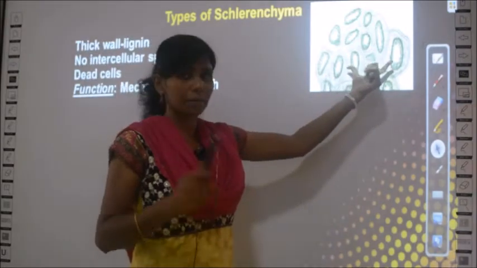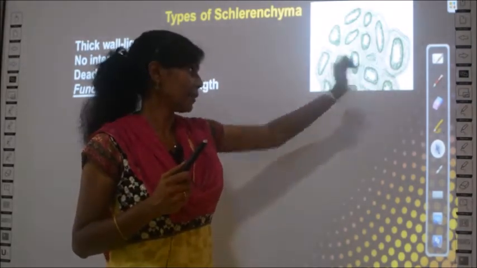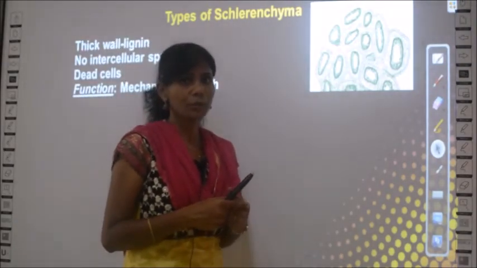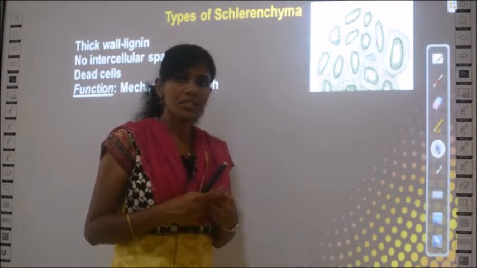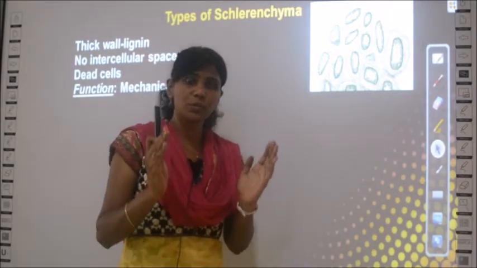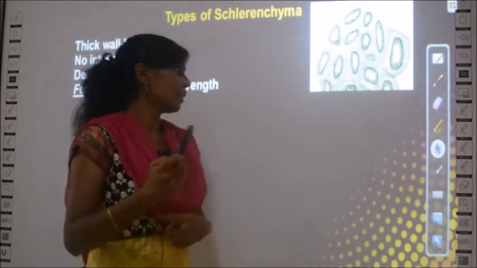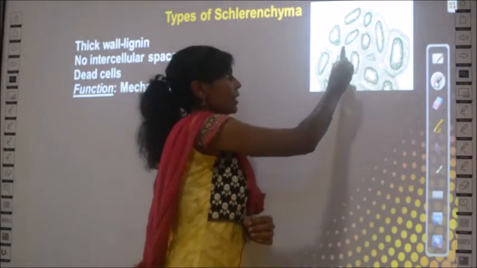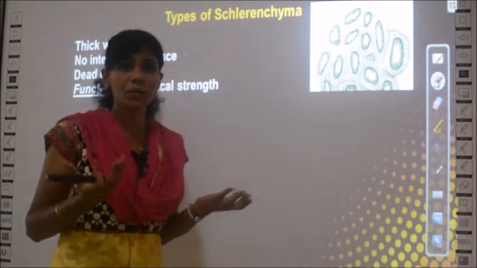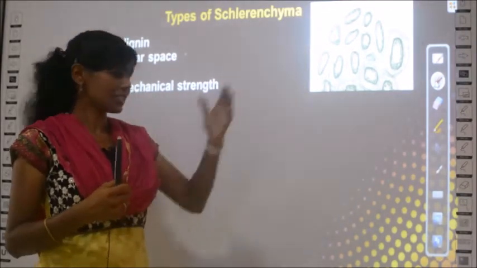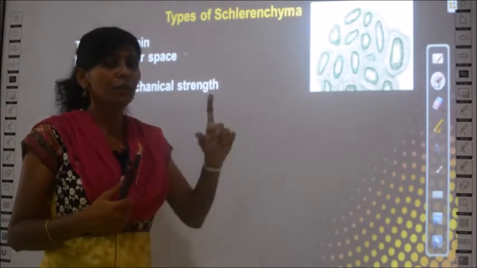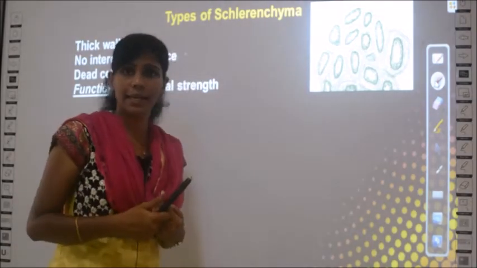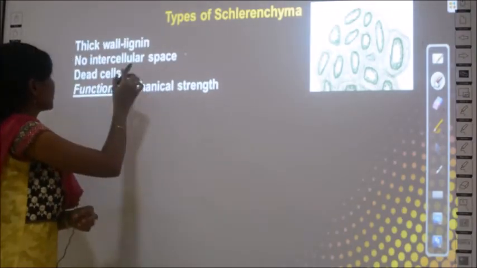So again, just picturize this in your mind. This is the sclerenchyma tissue, and can you see intercellular space in it? I told you about intercellular space. Now what is intercellular space? If there is space between two cells, you call it intercellular space. Whereas in this case you cannot see any intercellular space because it is all closely packed. They are all attached to each other without any space in between them. So it is lacking intercellular space. And one special property of these sclerenchyma cells is they are dead cells. They are not alive.